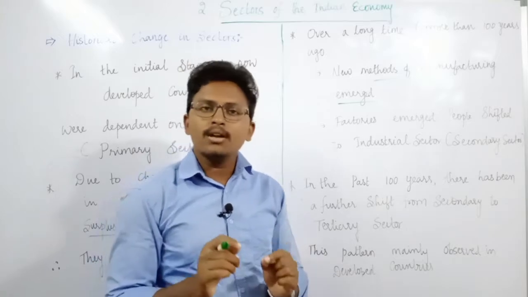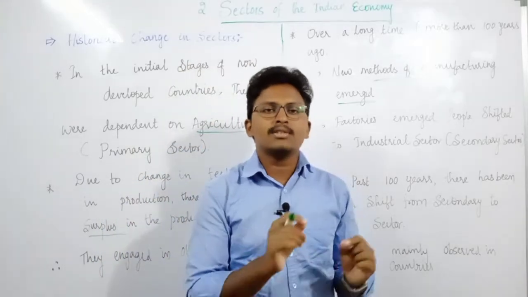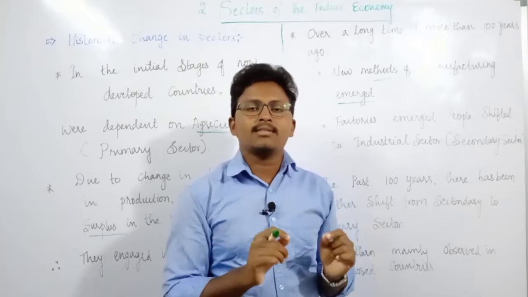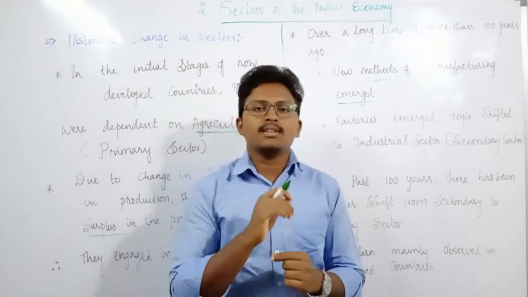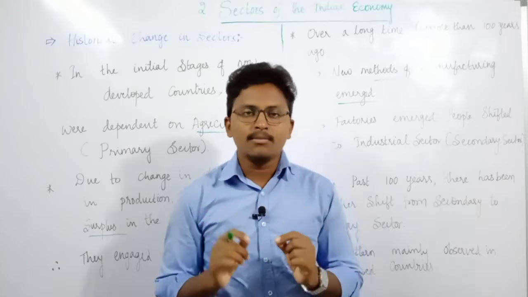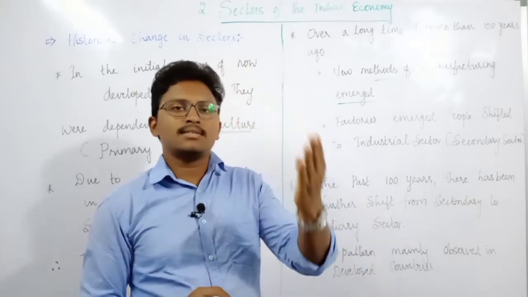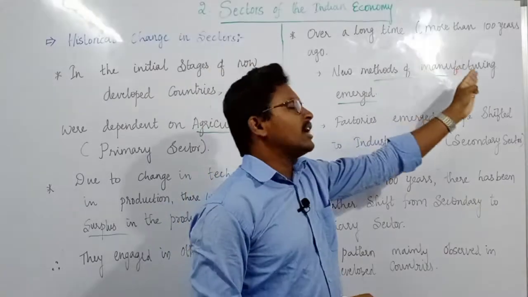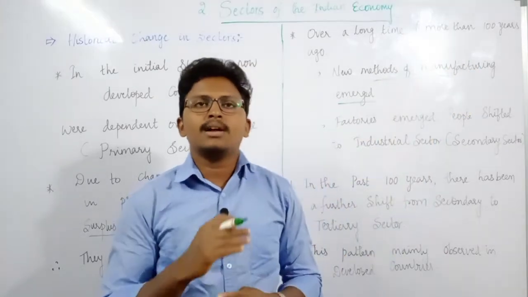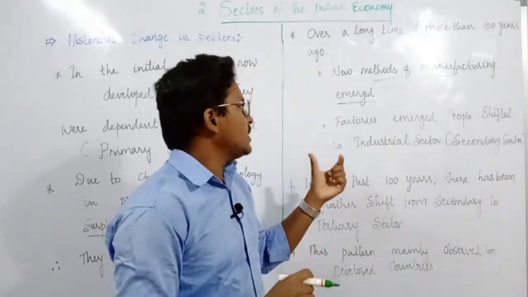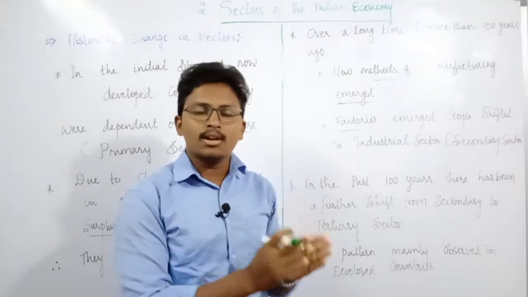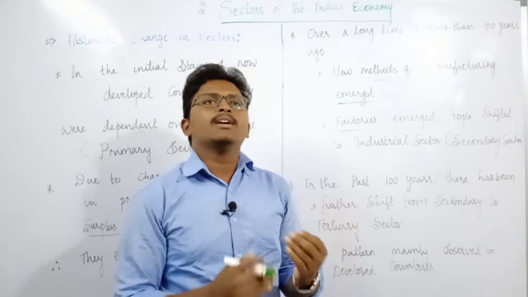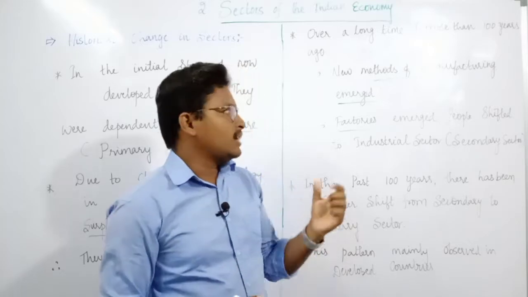More and more people started producing goods using factories or industries. Before factories emerged, people used to manufacture themselves using traditional methods. But after this industrial revolution, people started producing goods in factories. Initially, small industries emerged. Then slowly, more and more industries started emerging.